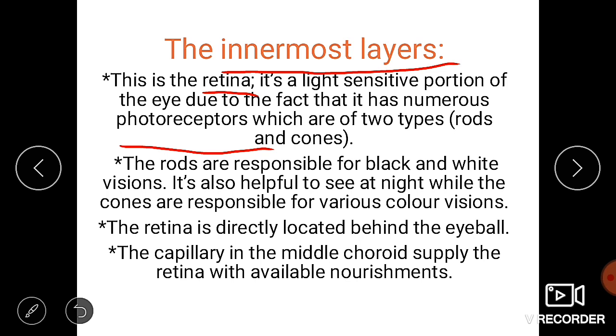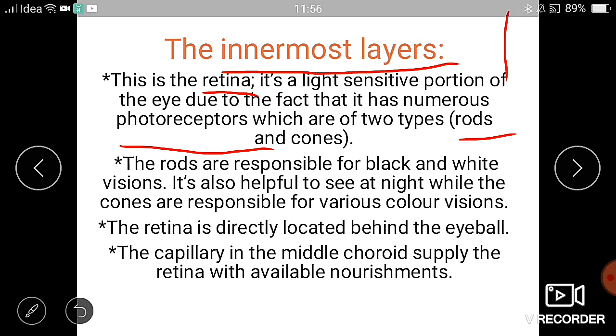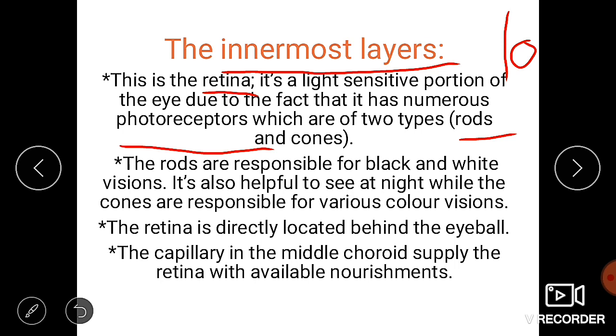Those are the rods, which are shaped like rods, and the others are the cones, like this. These rods and cones are present as the numerous photoreceptors over the innermost layer, that is nothing but the retina. What are the main roles played by these rods and the cones?